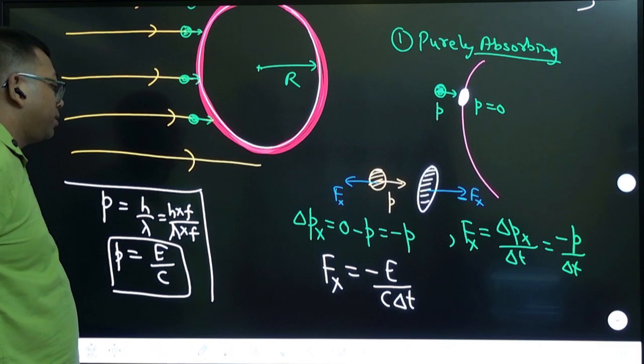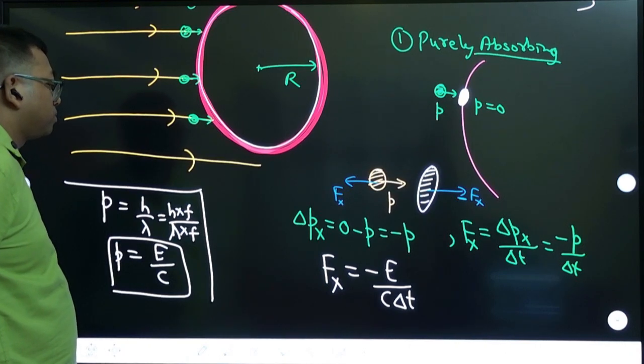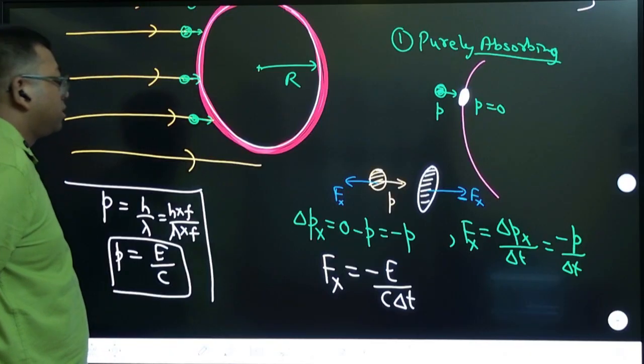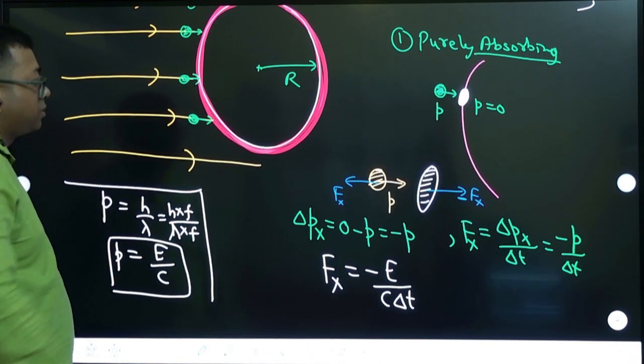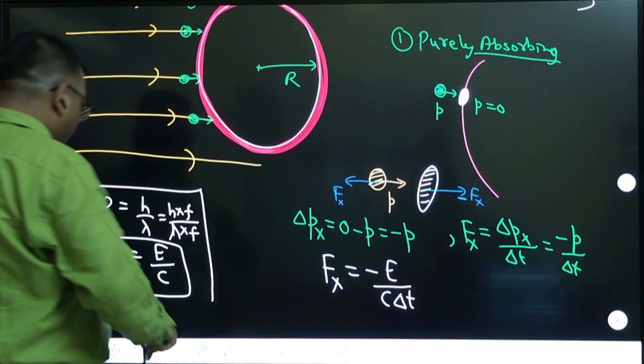This is the rate of change of momentum. And if I have to calculate pressure, then we will calculate force by area.